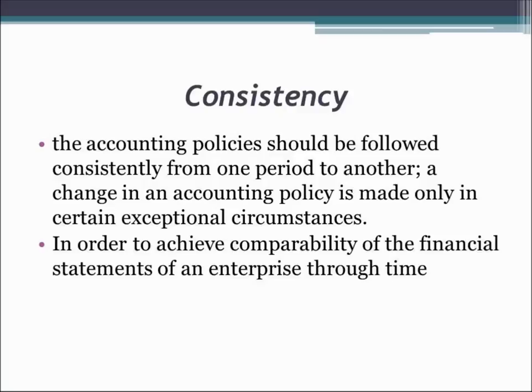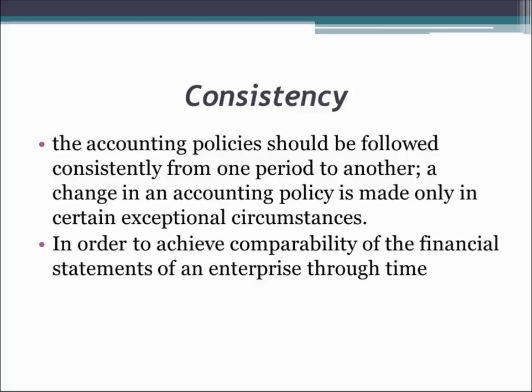There are mainly two methods of providing depreciation: one is the straight line method and the other is the written down value method, called SLM and WDV. So I can use the SLM method or the WDV method.